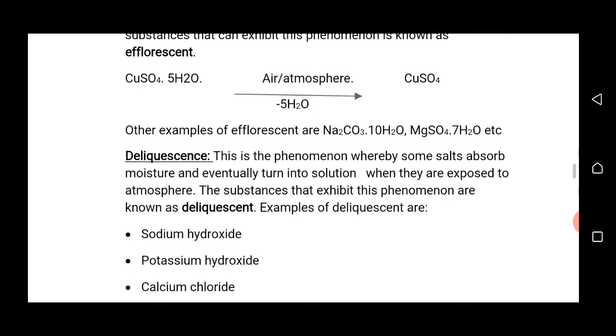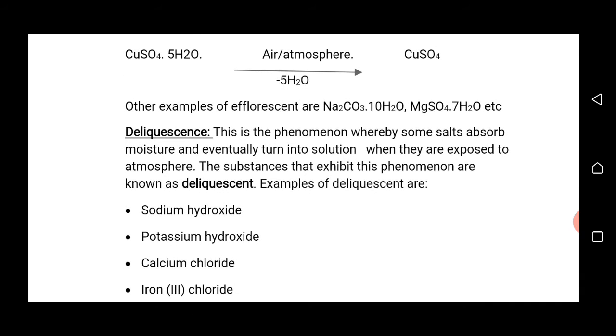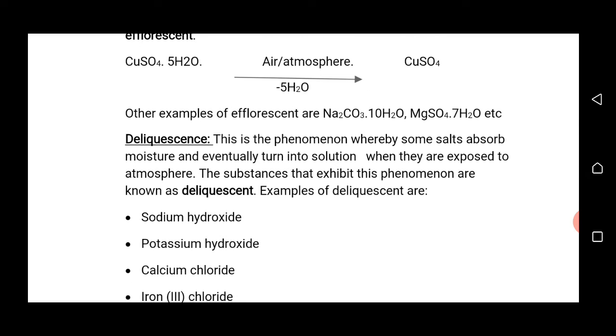For example, copper(II) tetraoxosulfate(VI) pentahydrate, when exposed to the atmosphere or to air, loses 5 molecules of water of crystallization to leave anhydrous salt of copper(II) tetraoxosulfate(VI).